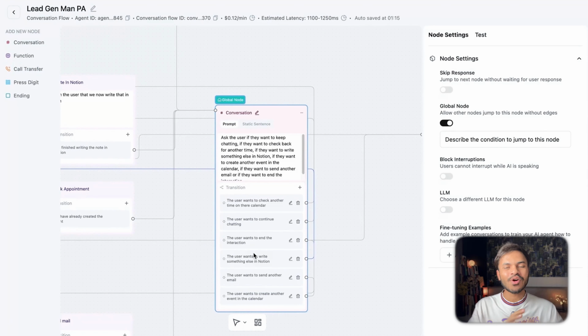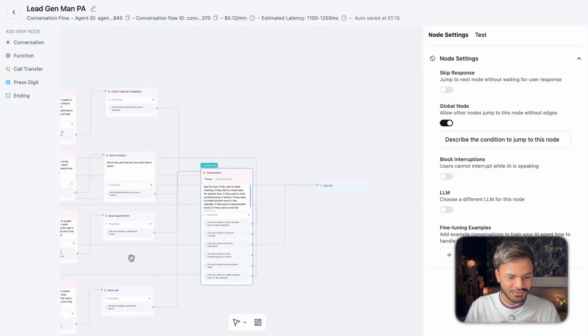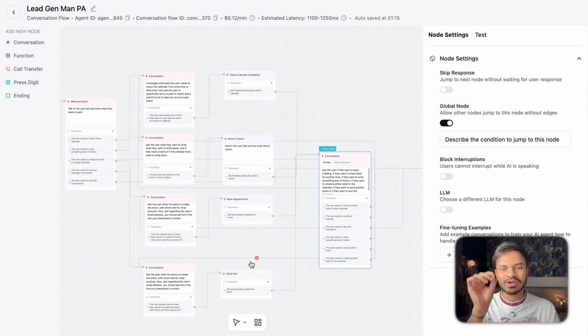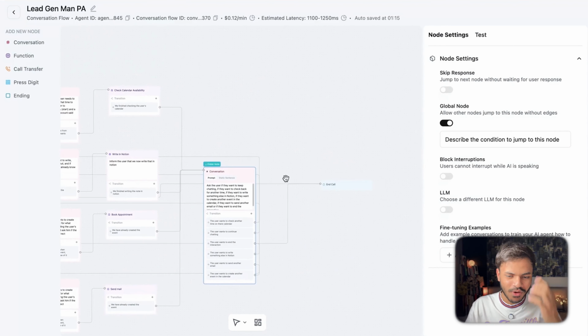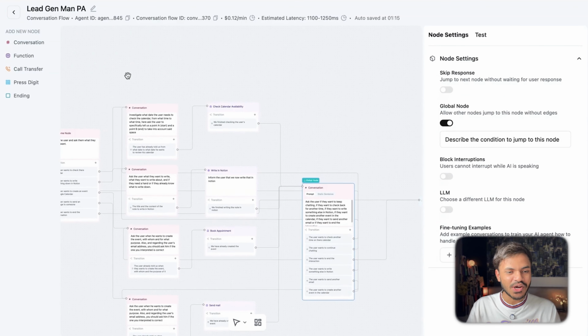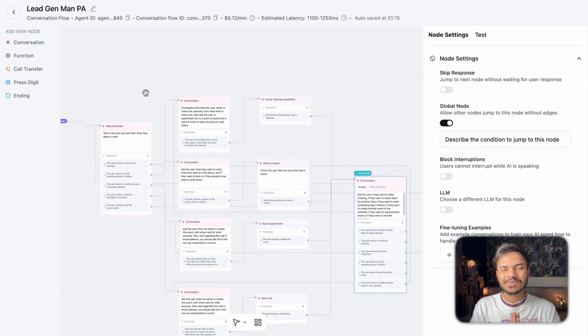Now if our user wants another help, for instance, first they have created a Notion page or they want to jot down something on Notion, now they want to send out an email to their friends or family. It will run back to this conversation flow here and will invoke this tool of send mail. And if they want to end the call, they can end the call right over there. Yeah, so that's the basis of conversation flow agent, and honestly speaking, they are the best.